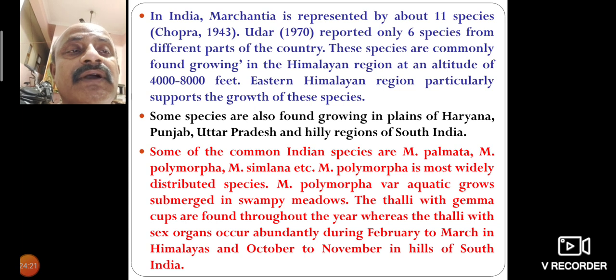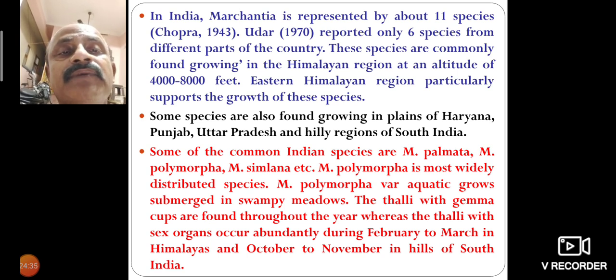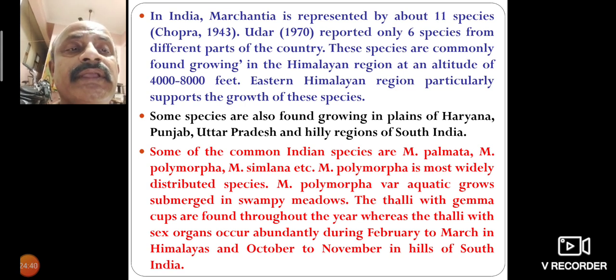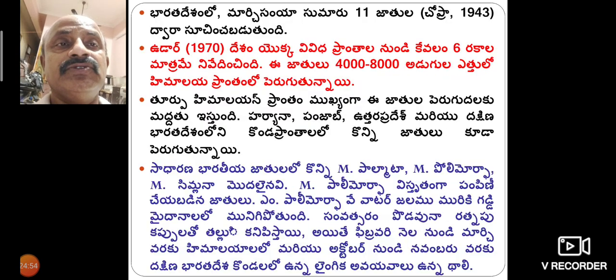Marchantia polymorpha is the most widely distributed species. It grows in aquatic habitats, submerged in swamps and meadows. The thalli with gemma cups are present. The gemma cups are found throughout the year, whereas the thalli with sex organs occur abundantly during February to March in the Himalayas and October to November in the hills and plains of South India.